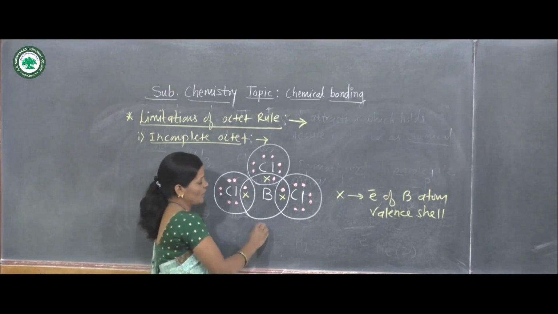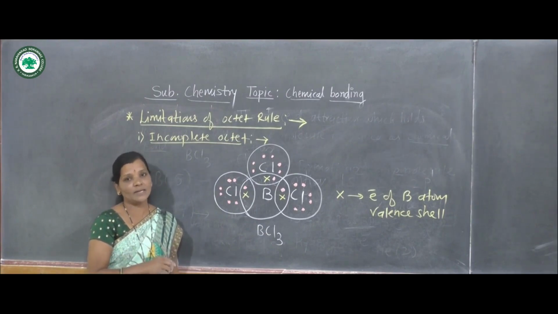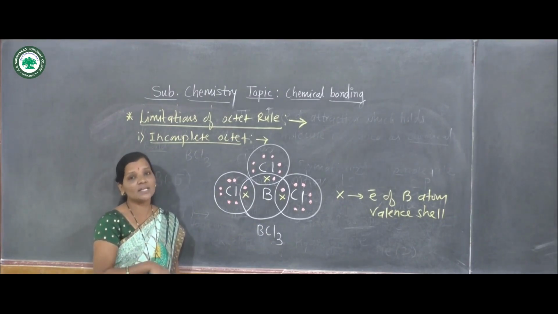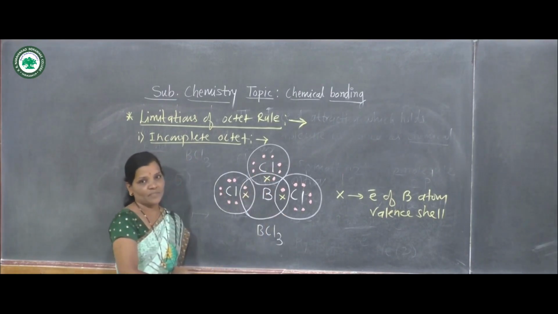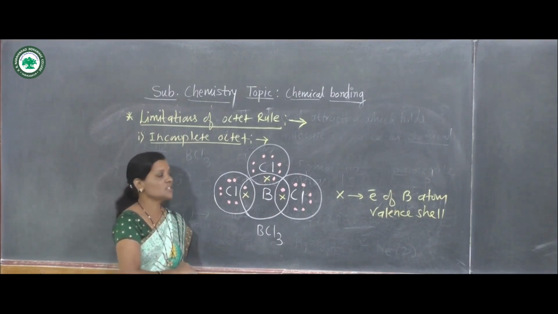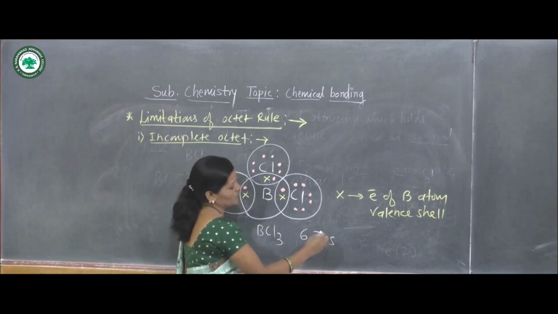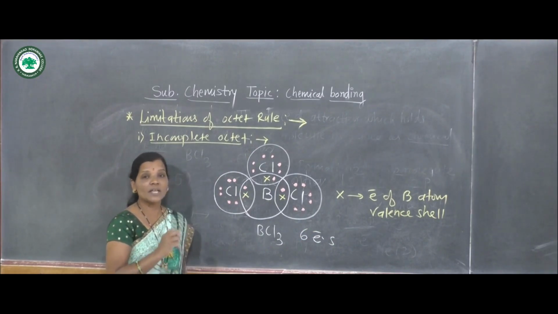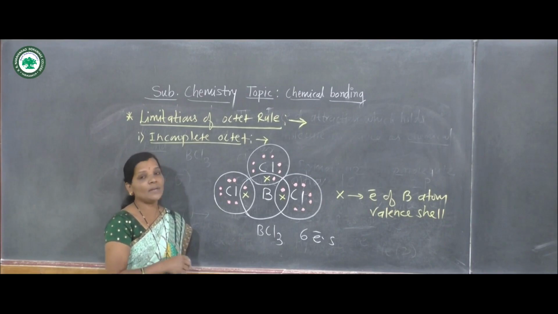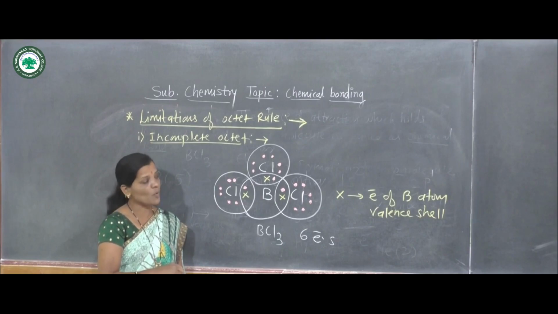According to the octet rule, when any atom of a particular element loses or shares electrons with other atoms, its octet should be completed by 8 electrons. But here around the boron atom only 6 electrons are observed, and still the BCl3 molecule is stable, and this stability with an incomplete octet is not explained by the octet rule. So this is one of the limitations of the octet rule.